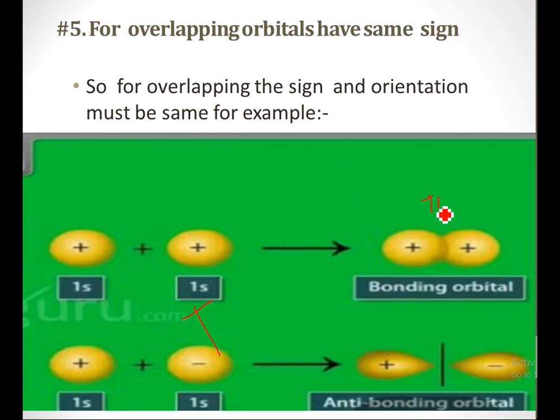But if one s orbital is positive and another s orbital is negative, then will bond formation take place?